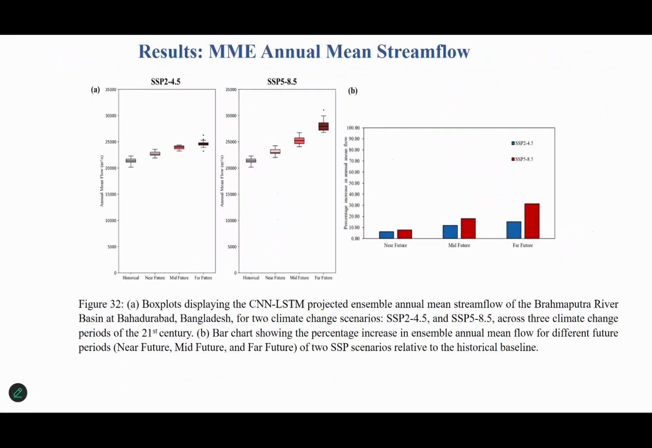And if I summarize through a multimodal ensemble technique, through an annual mean flow ensemble here for all the 13 GCMs, you can clearly see that all the future periods show an increasing trend compared to the baseline. Especially in the case of the far future under the SSP5 8.5 scenario, the increase is much higher, which is about 30% from the baseline.